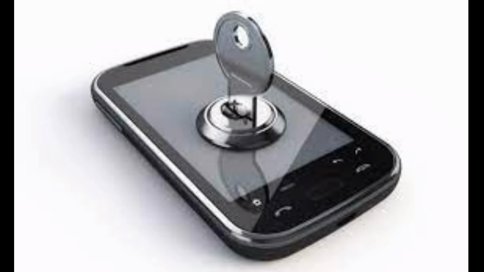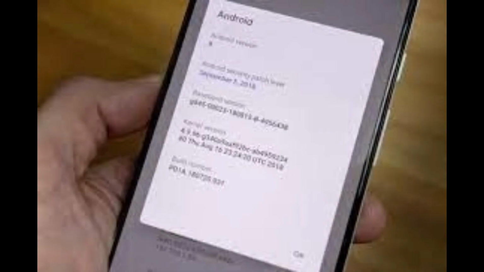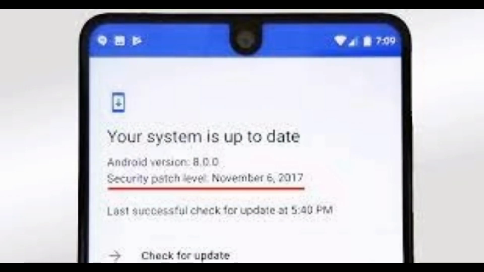Number 12. Security. Security of your smartphone is a very concerning matter nowadays. Androids receive monthly security updates, but the manufacturers tend to lag behind in pushing out these updates.